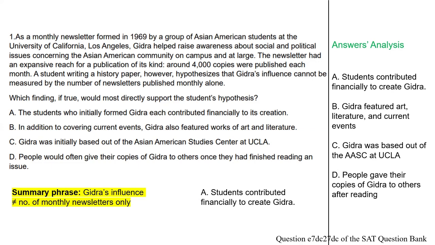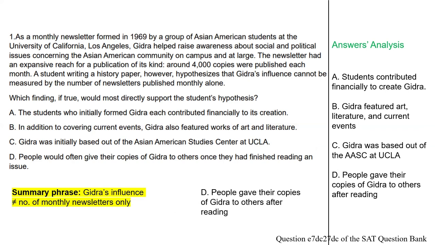Now, if we put both sentences next to each other, we can see that answer A is irrelevant. Next, we put answer B next to the summary phrase. And if you read both sentences, you can tell that answer B is also irrelevant. Answer C mentions the AASC, the University of California. However, the summary phrase does not mention that, and so answer C is also irrelevant.